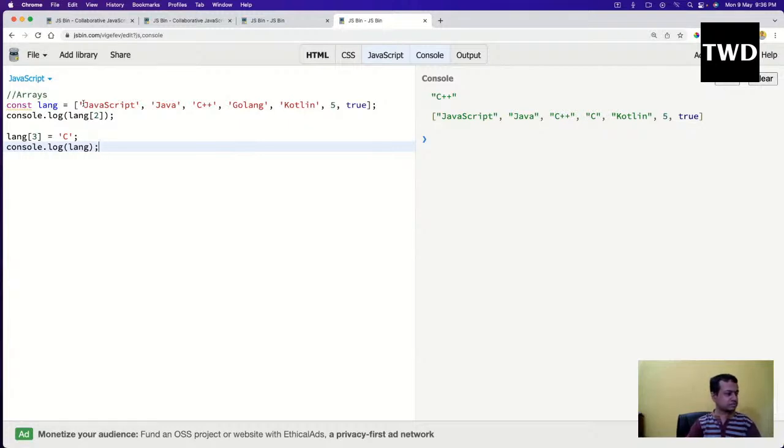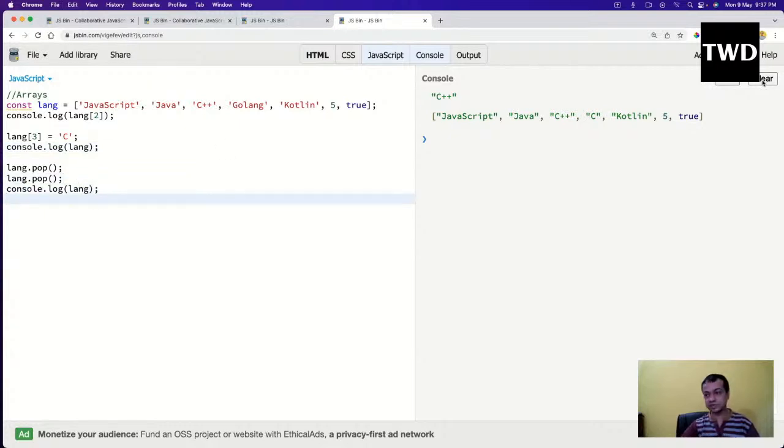So lang dot pop. As I told, we generally don't do it directly. We have some methods like lang dot pop that I'm doing. With this, pop removes something from the end. Actually I want to remove this 5 and 2, because they look a bit different, like they are numbers or something while everything else is a string. So I'll do this, and if I clear it and run it, see, 5 and 2 are removed here. This one is coming because of that.